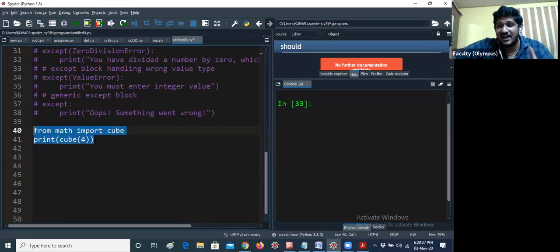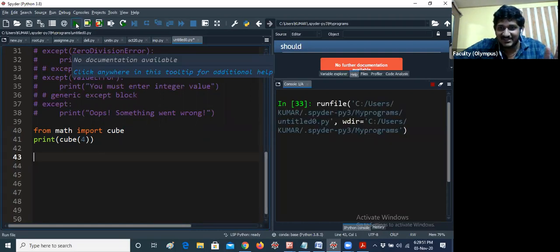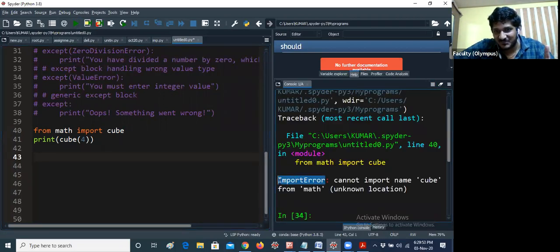That's why yesterday I told you guys what are the different types of errors there are. Logic errors are unable to find. Syntax errors are easy to find. Runtime errors are exceptions that should be handled by the language itself. So let me run this code. It is getting import error.